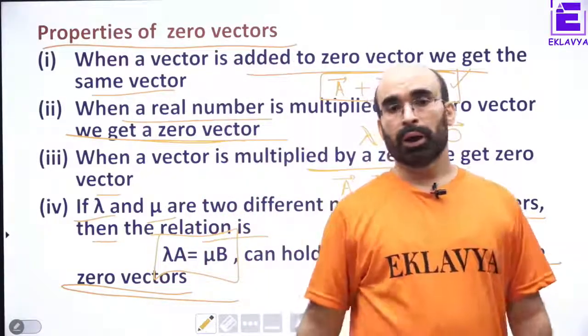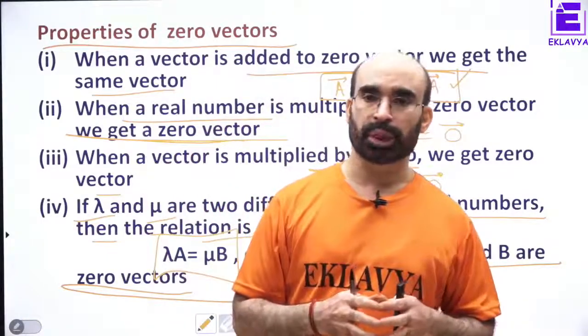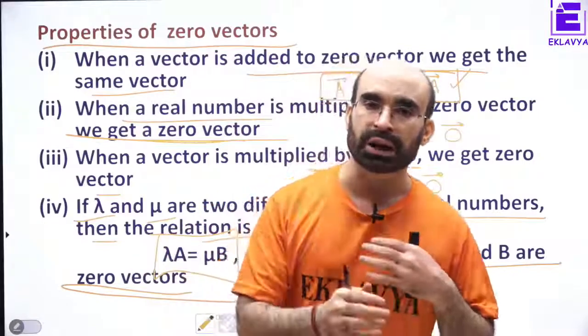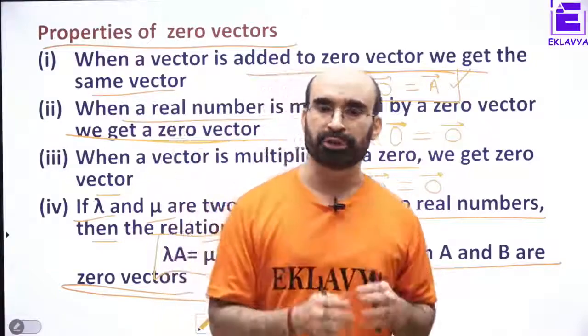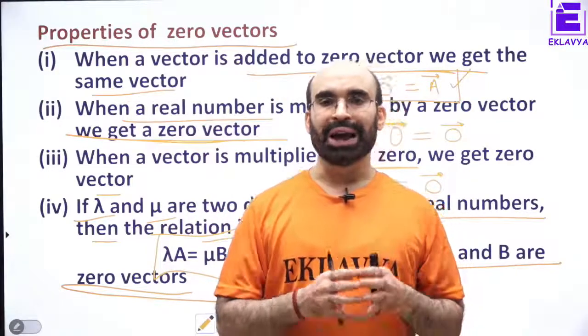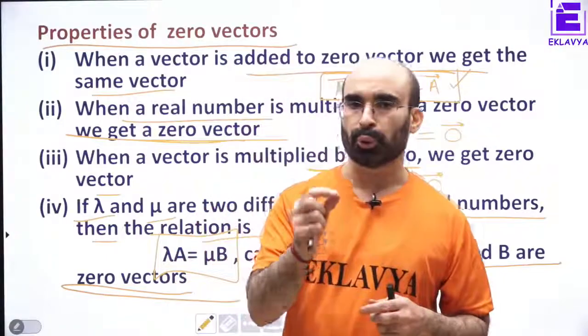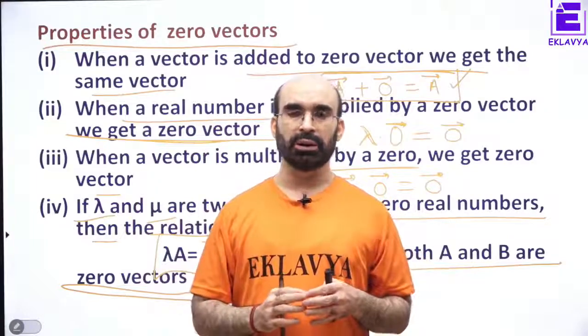Now, we have done the types of vectors. We have understood what a vector is, how a vector is represented, position vectors, and how to find the unit vector. So I want you to do one question based on how to find the unit vector.